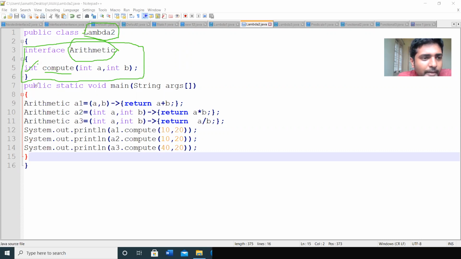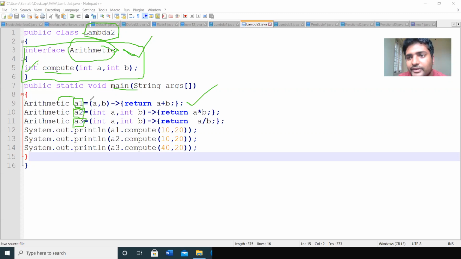So let us see. Then public static void main. In the main method, we can create the object. I am creating an object a1 of type Arithmetic. Arithmetic is an interface name, followed by a space and a1, the object. I am creating three objects: a1, a2, and a3. For three objects, we are creating three lambda functions. So let us see the first one.